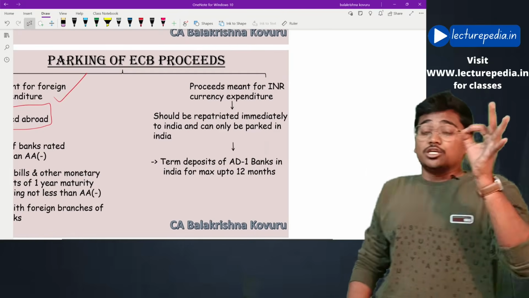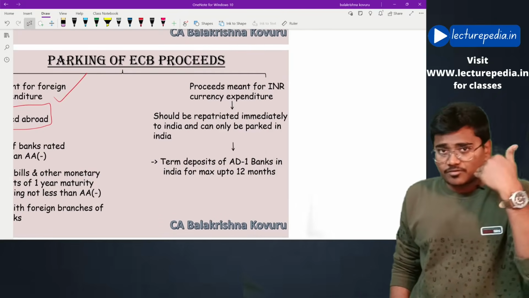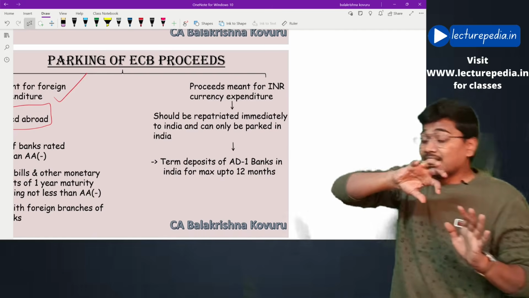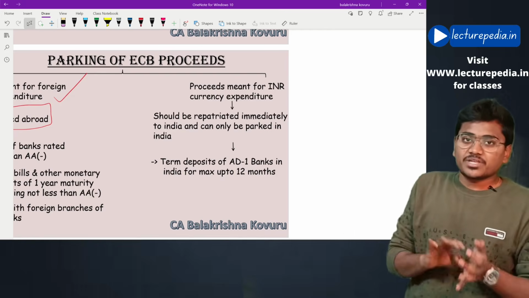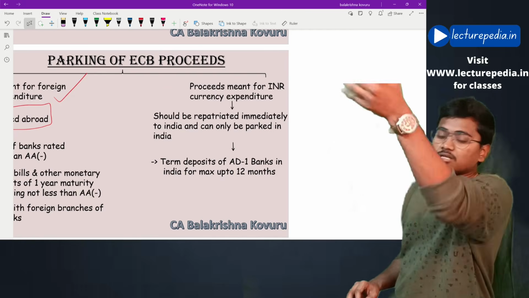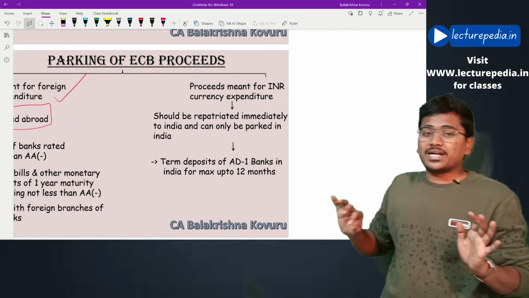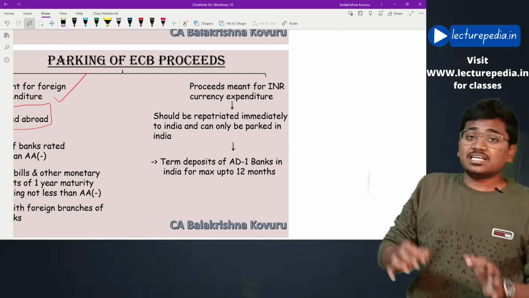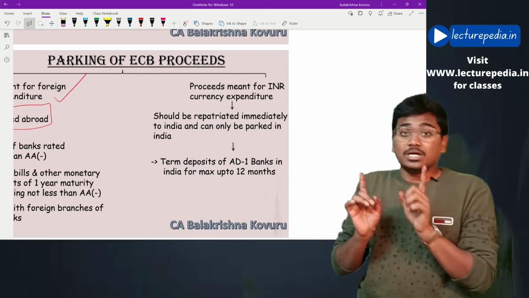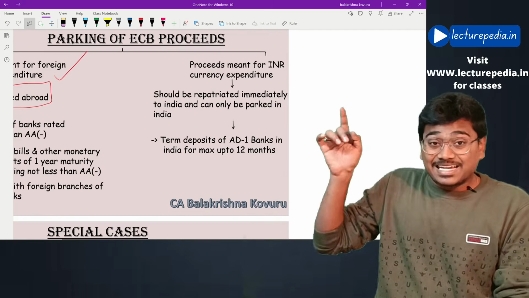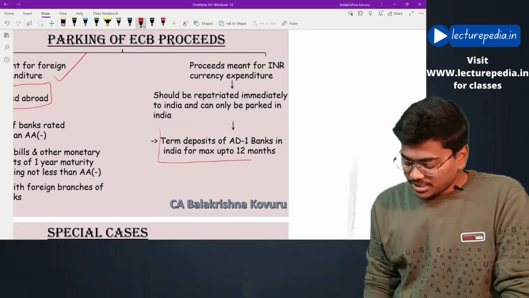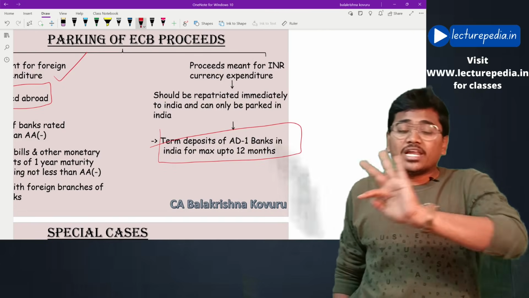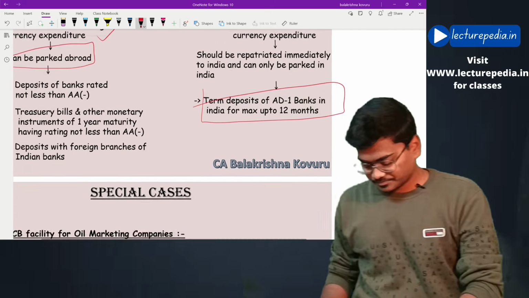If you want to spend the ECB raised in Indian denominated expenditure, you raised ECB in a foreign currency and are willing to spend it in Indian rupees, in that case you have to bring them back to India, convert them into Indian currency, and keep them in term deposits of authorized dealer category 1 banks for a tenure of less than 12 months. Hope this is clear.